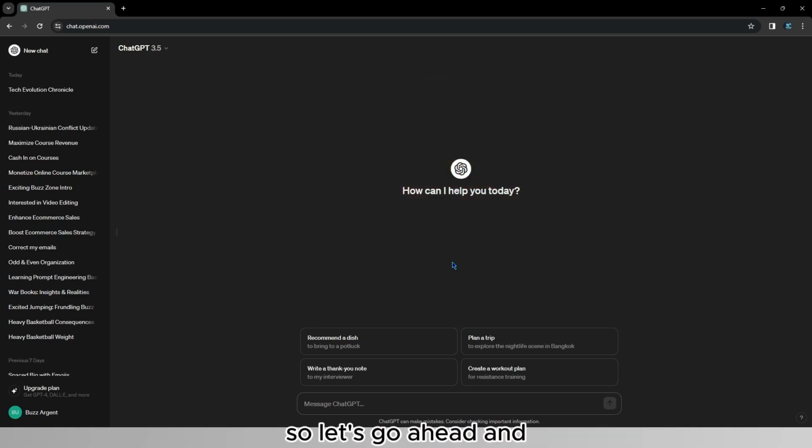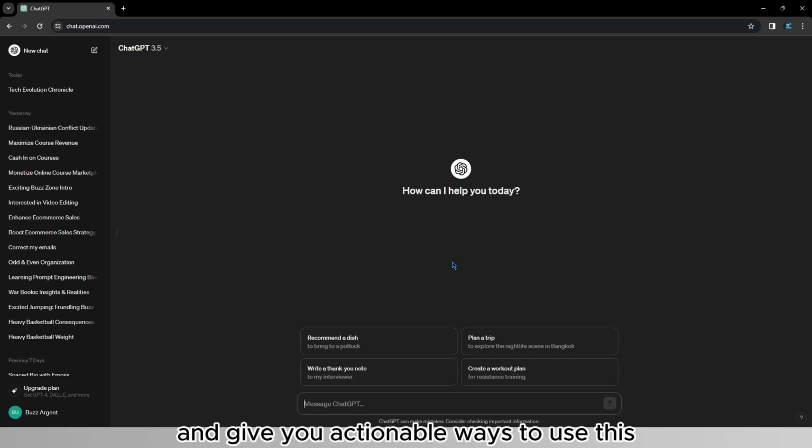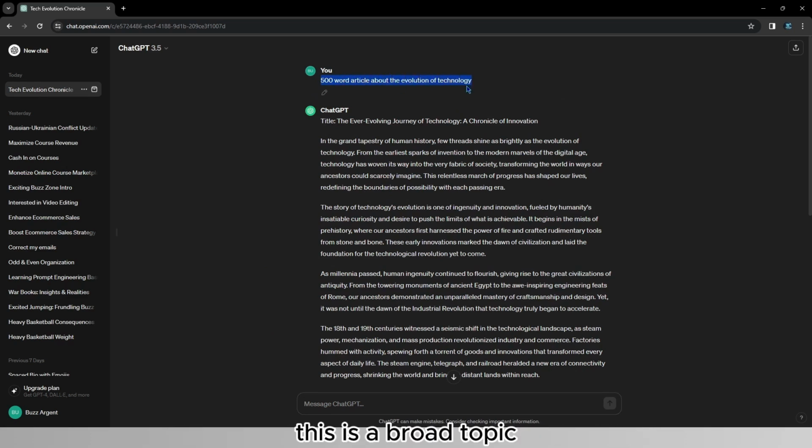So let's go ahead and create some examples to make this less abstract and give you actionable ways to use this. Let's say that, for example, I ask ChatGPT to create a 500-word article about the evolution of technology. This is a broad topic, and I could include more detail, as we have done in the first lesson, which might be, as an example, include the invention of the smartphone.